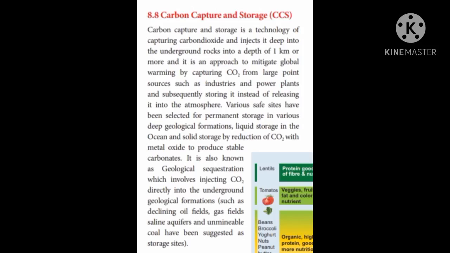CCS, carbon capture storage, is a technology of capturing carbon dioxide and injecting it deep underground into rocks at a depth of 1 kilometer or more. It is an approach to mitigate global warming by capturing carbon dioxide from large point sources such as industries and power plants and storing it. Okay, this is what we call CCS.